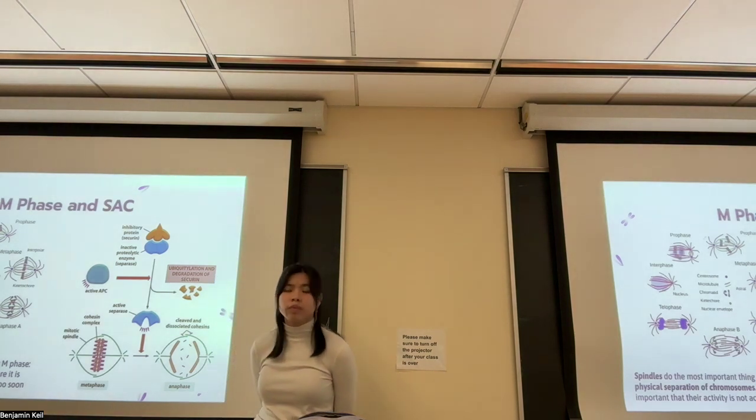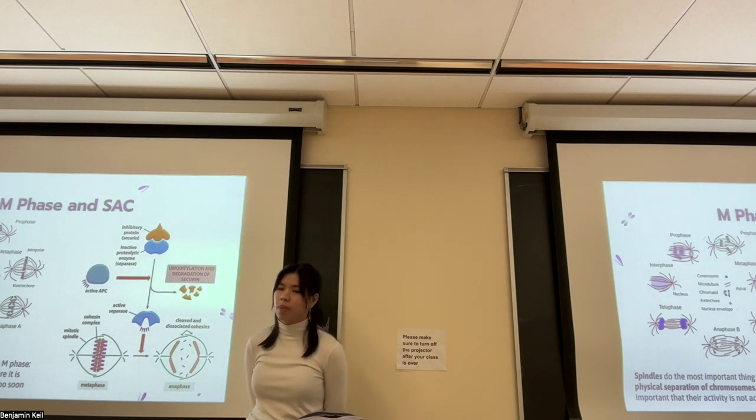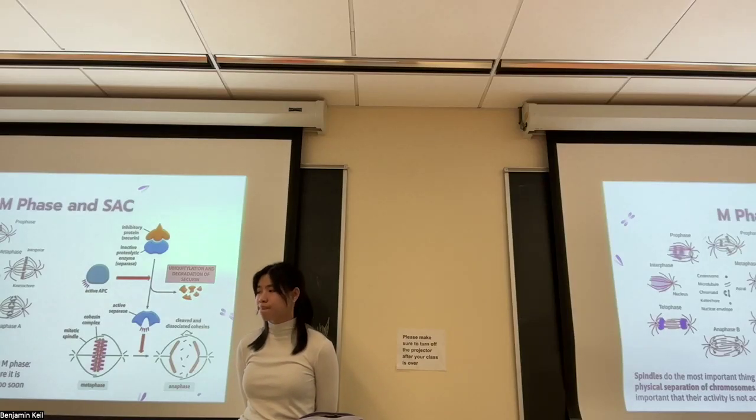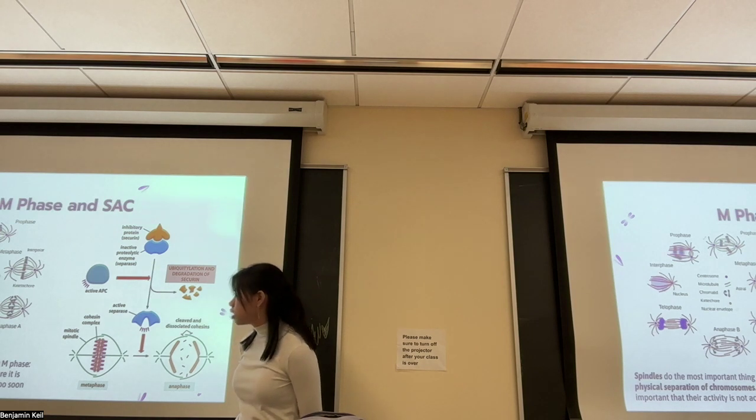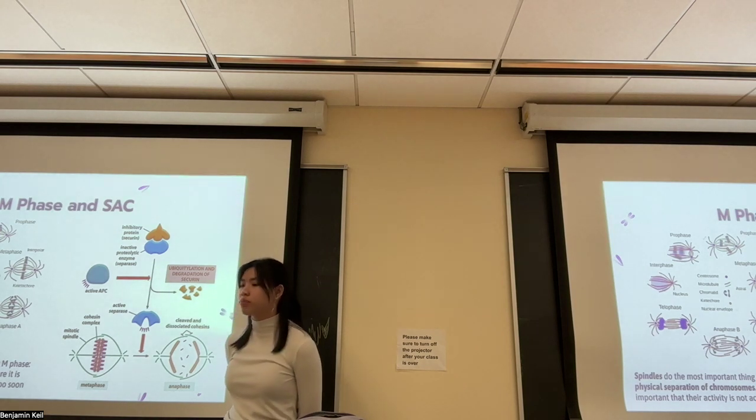Right. So basically it's holding them together, and it is actually the way the cell tests, because the cell can't see, and she mentioned this in class today, the cell can't see where it's reaching with the, what are they called again? Oh, the spindle? Yeah, the spindles. Microtubules don't have eyes.